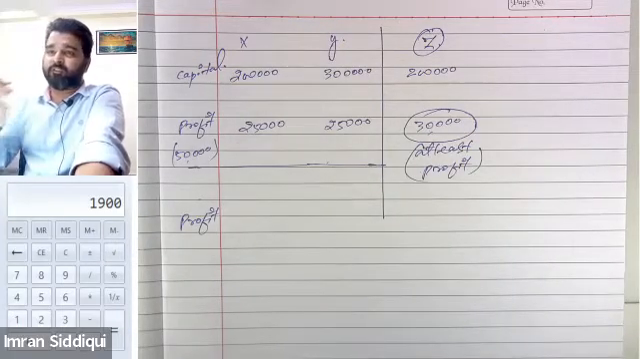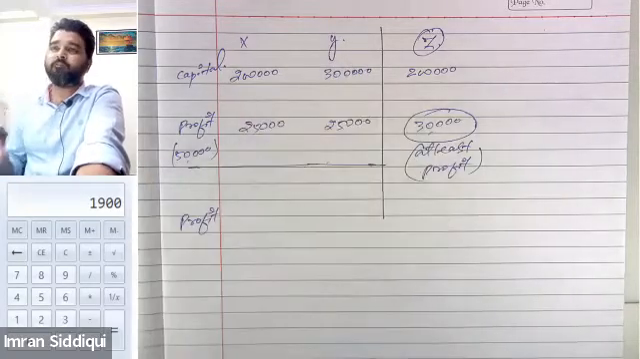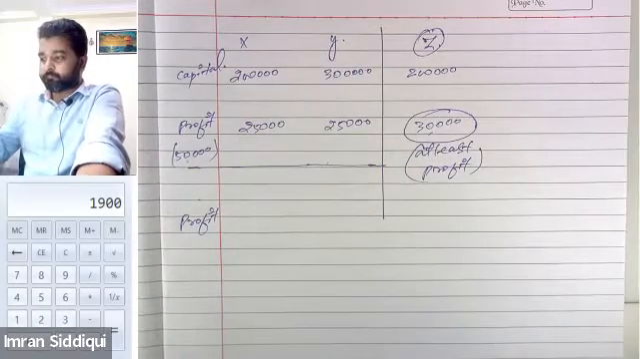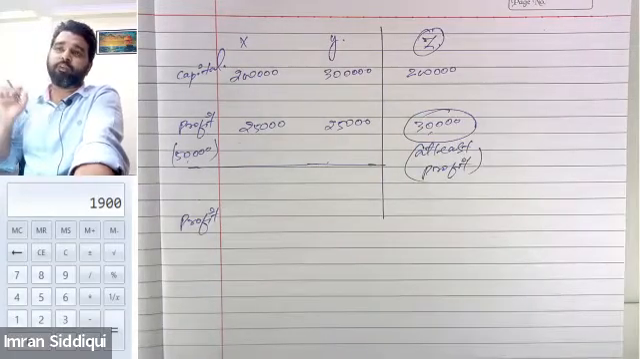Irrespective of whether the business generates a profit or a loss, X and Y collectively ensured Mr. Z that he will at least get a profit of 30,000.